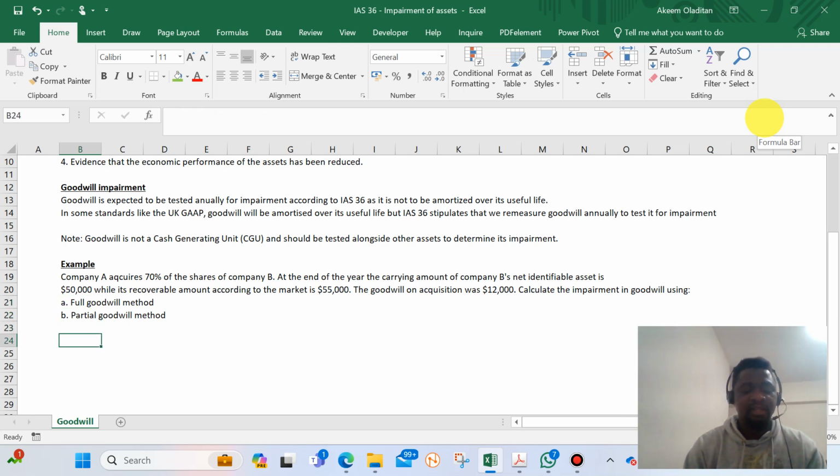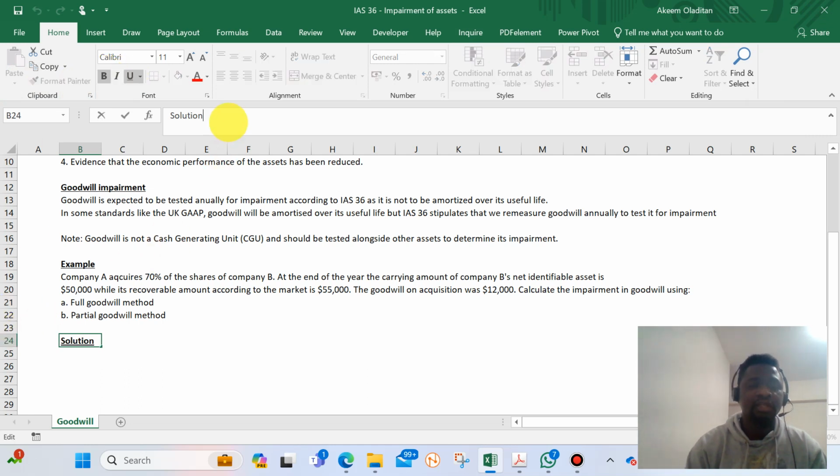So let me put a solution to make it easy for us. I'll break it down to solution A and solution B. Solution A is the full goodwill method.